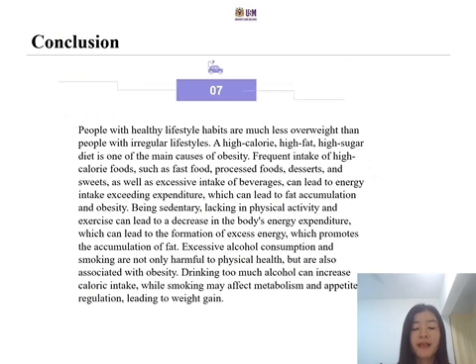The last one: a high-calorie, high-fat, high-sugar diet is one of the main causes of obesity. Frequent intake of high-calorie foods such as fast food, processed foods, desserts, and sweets, as well as excessive intake of beverages, can lead to energy intake exceeding expenditure.